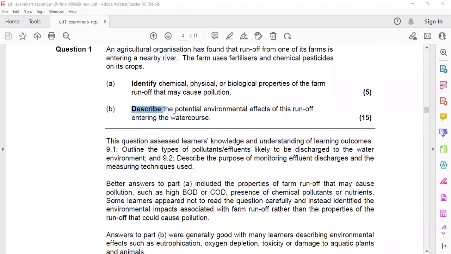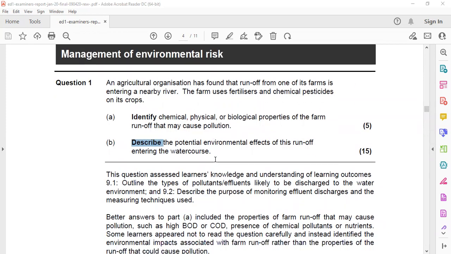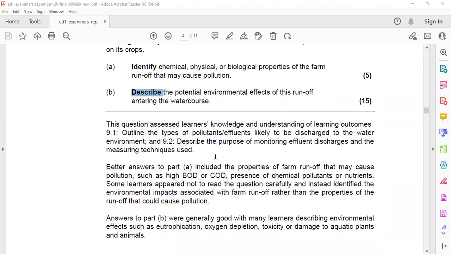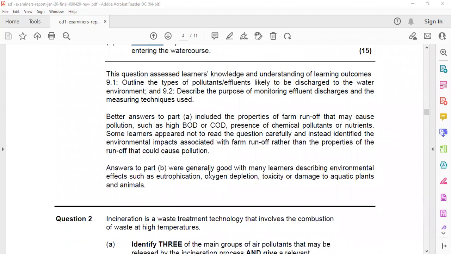So the second question: describe the potential environmental effect of this runoff entering the water course, because this consists of fertilizers and chemicals and nutrients. Of course, it will cause eutrophication and an oxygen-less environment. So oxygen depletion, toxicity, or damage to aquatic plants and animals.